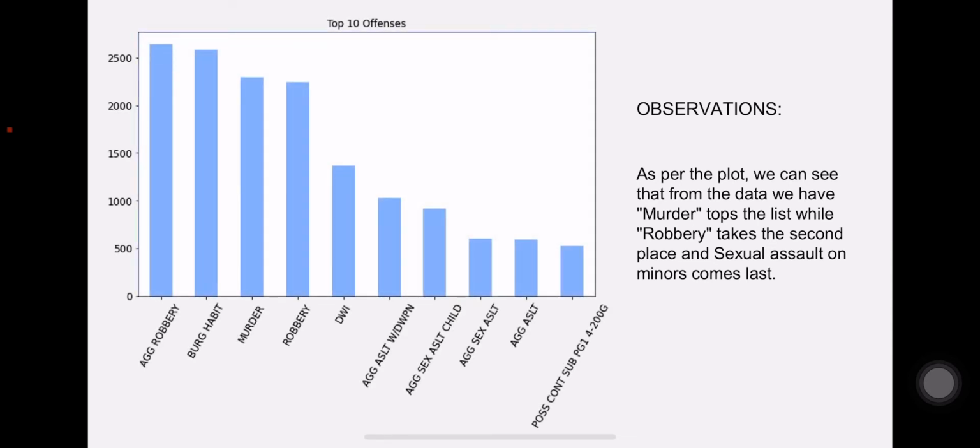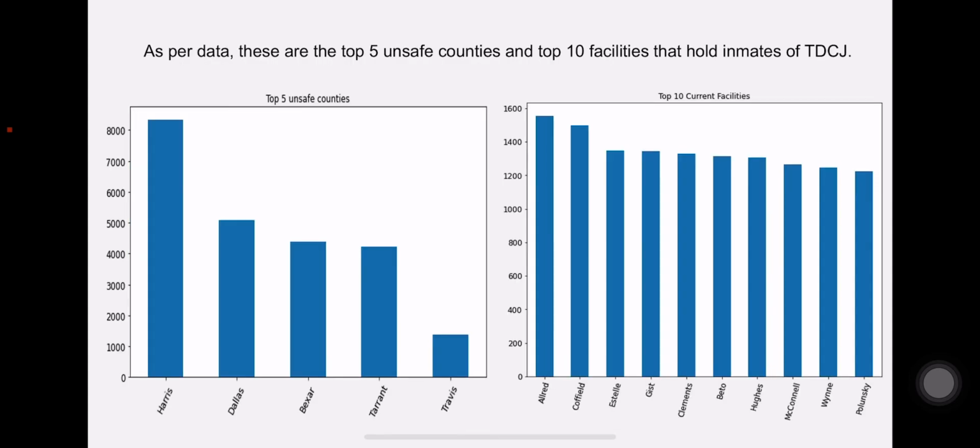As per the plot, we can see that the data indicates murder tops the list while robbery takes the second place and sexual assault on minors comes in last of the offenses. We can see that out of 5 unsafe counties, the first one is Harris and the second one is Travis.